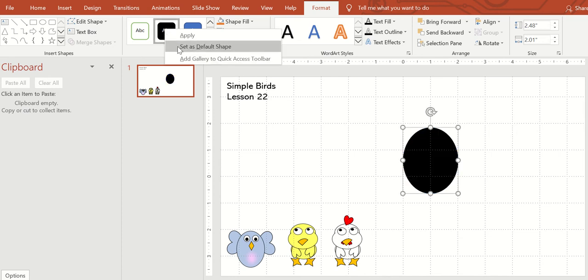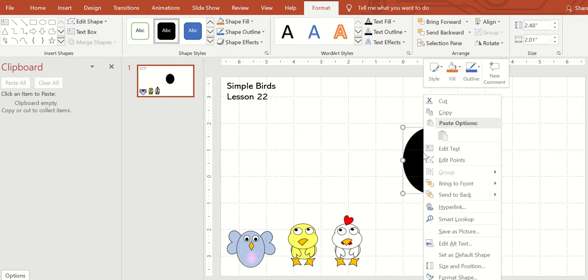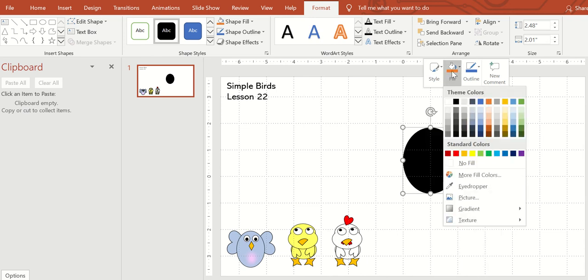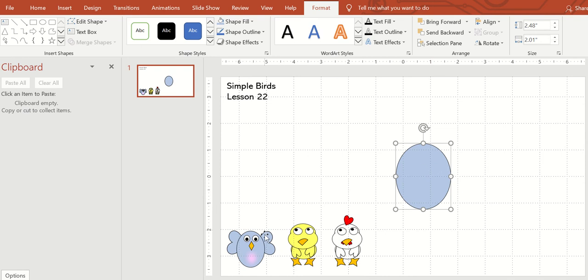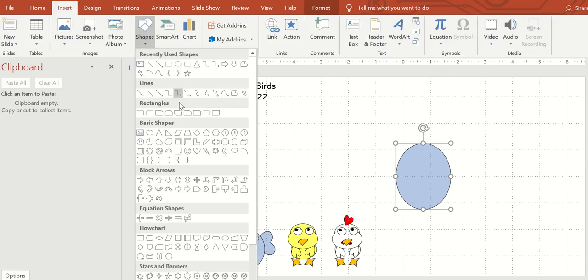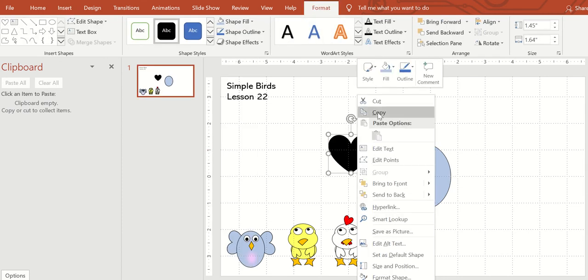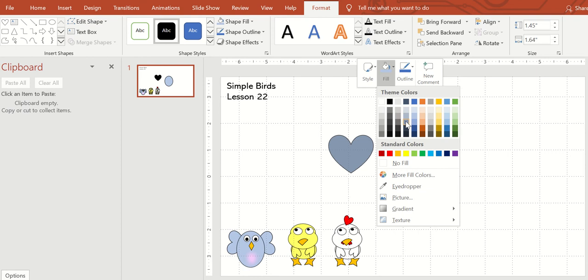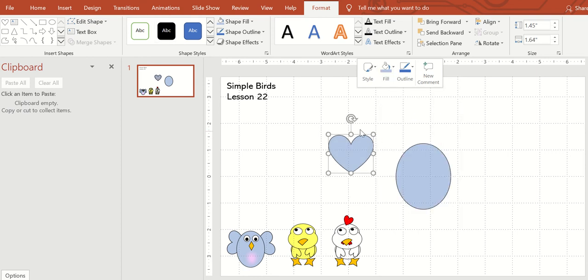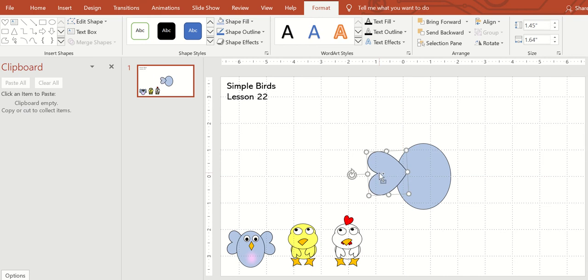I'm going to default that so that I have a black background outline. Make it a light blue. The next shape are the wings, and it's a heart shape. And we'll make that also blue. Copy, paste, Control C, Control V.